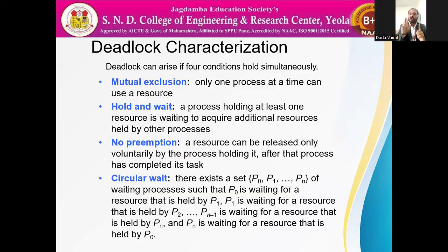Mutual exclusion, both want the same resource. Hold and wait means I am holding one resource and waiting for another resource. No preemption means I hold some resource and will not release it. And circular wait means all processes are waiting in a circular manner. These are the necessary conditions for deadlock.